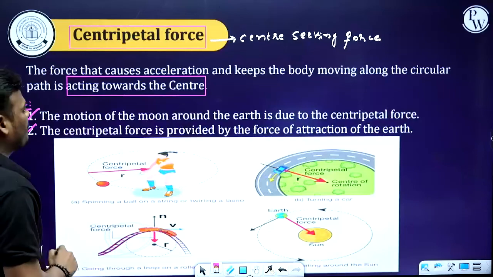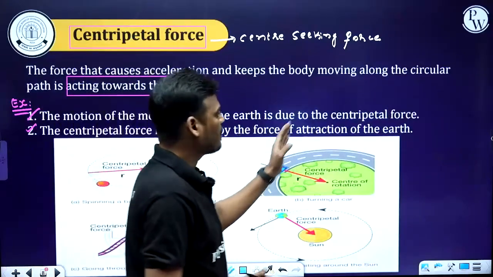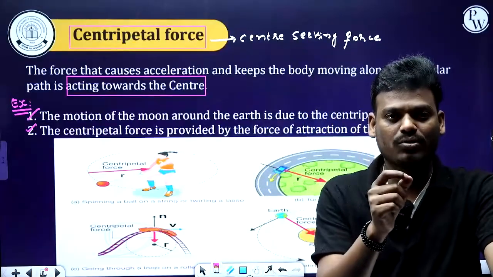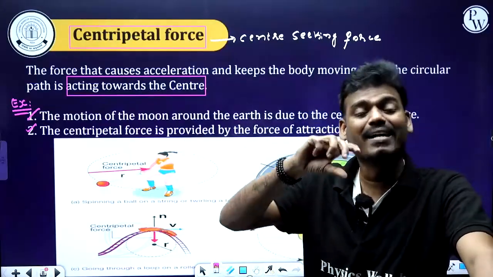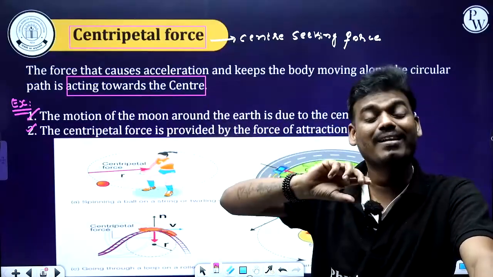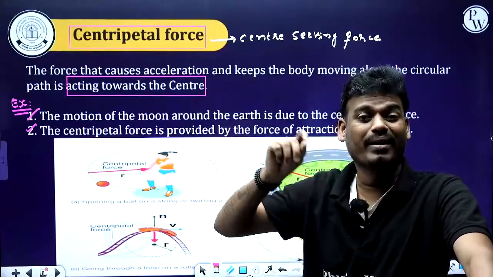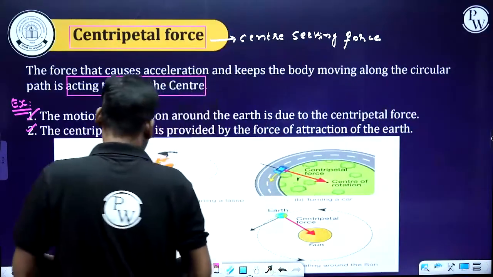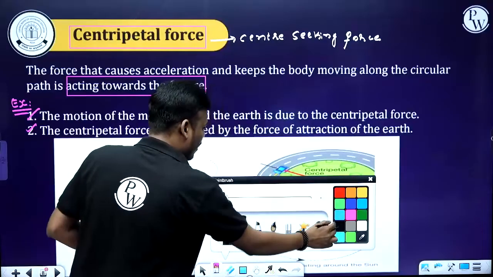Second example, centripetal force is provided by the force of attraction by the earth. Who will provide that centripetal force between the earth as well as the moon? That is the centripetal force provided by the earth. Got it? Right, so here you can see examples other than earth and moon.